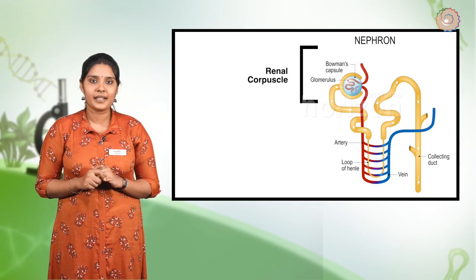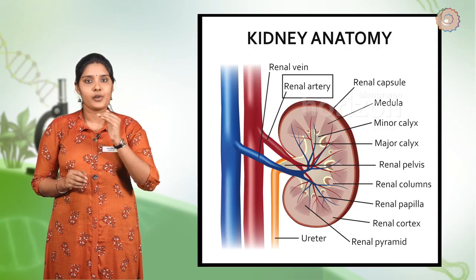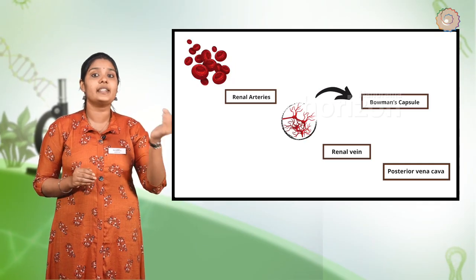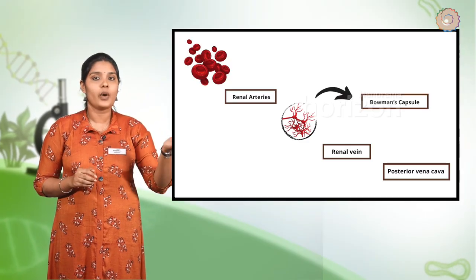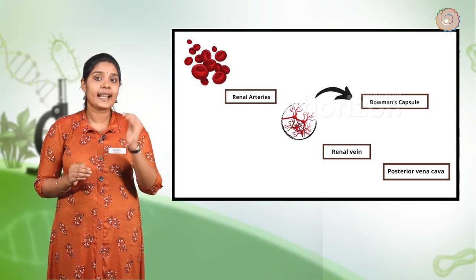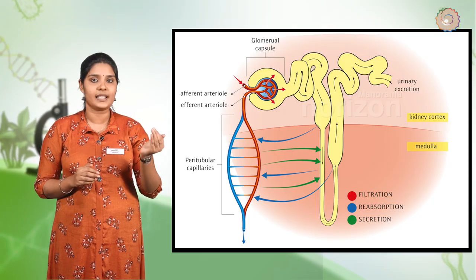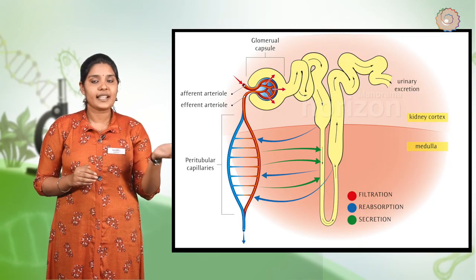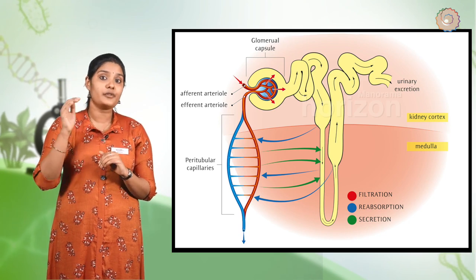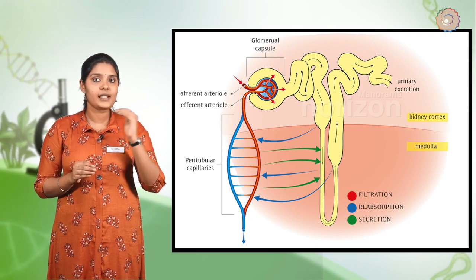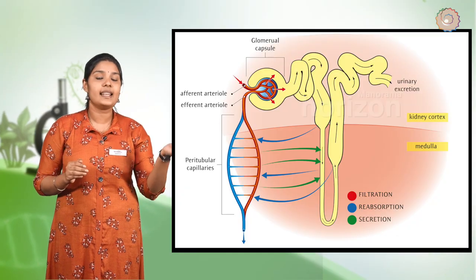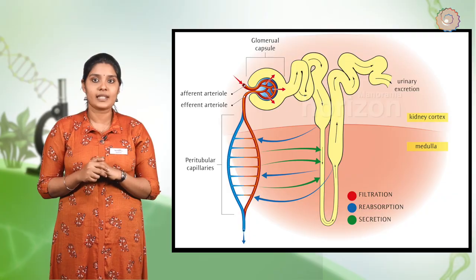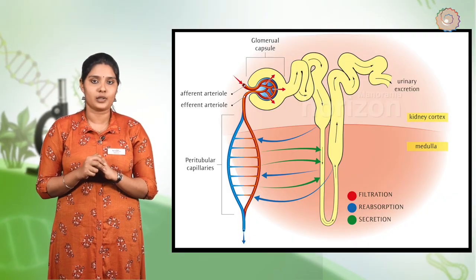The blood in the capillaries of the glomerulus comes from the aorta by the renal arteries, and after passing through the glomerulus, it returns to the posterior vena cava via the renal vein. The blood entering the glomerulus carries waste material which is filtered out into the Bowman's capsule. Filtration is possible because the walls of glomerular capillaries and Bowman's capsule are very thin and selectively permeable. Thus, they allow only small molecules and water in blood to pass through them.